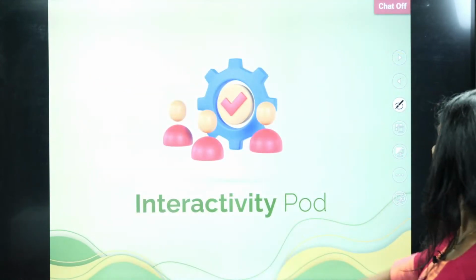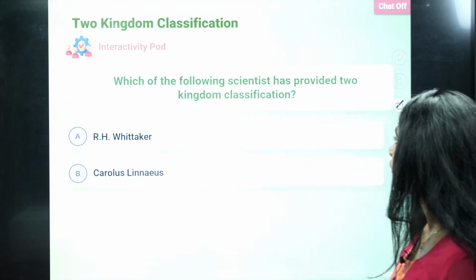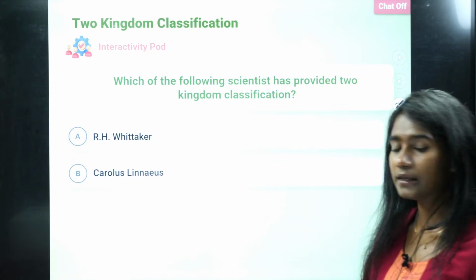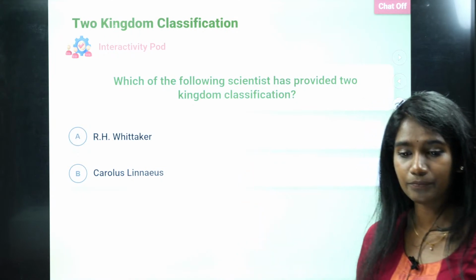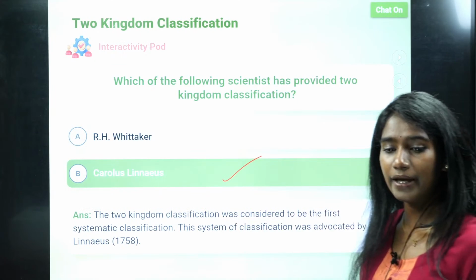Okay. Fine. So yeah, now I want you all to answer this. See, which of the following scientists has provided two kingdom classification? Is it R.H. Whittaker or Carolus Linnaeus? It is Carolus Linnaeus. Option B is the right answer.